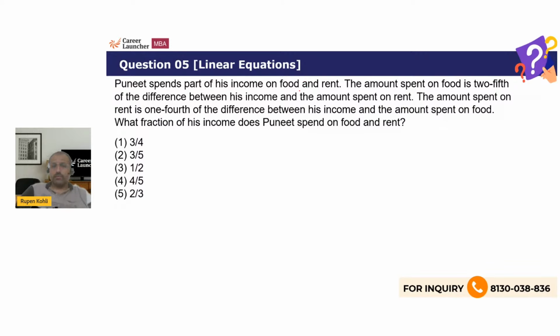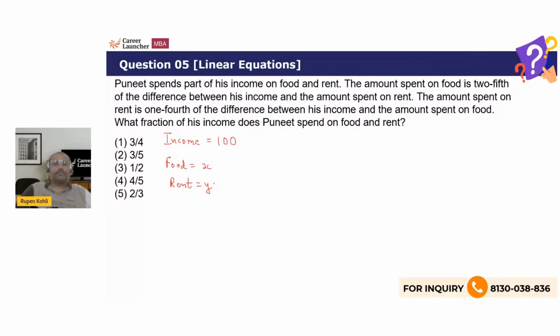Since nothing is given, so no numerical monetary numbers, I can assume anything. So I think what I'll do is take my income as some number, let's say 100 rupees. Okay, let's start from there. It does not matter what I take. I can take it as a variable also, right? But I'm taking one of the things as a number, the income, the total thing. From that, he'll be spending something on food, so let me call that some X rupees. And on rent, let me call that some Y rupees, right? I'm taking two variables instead of three.